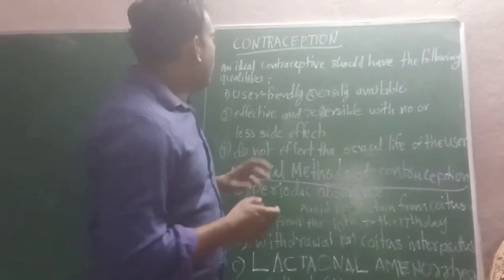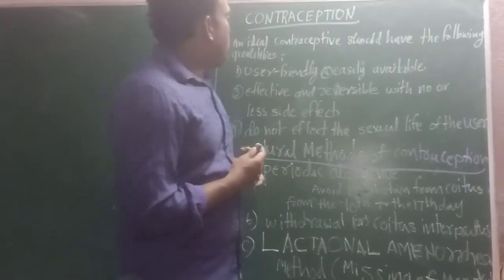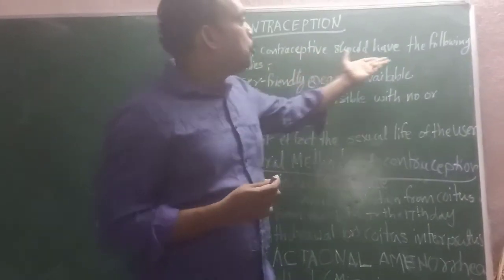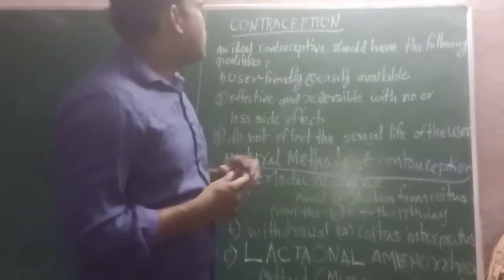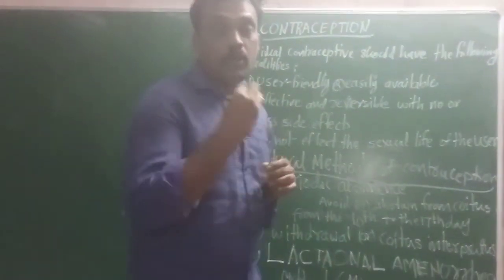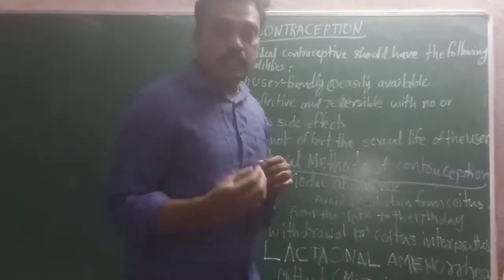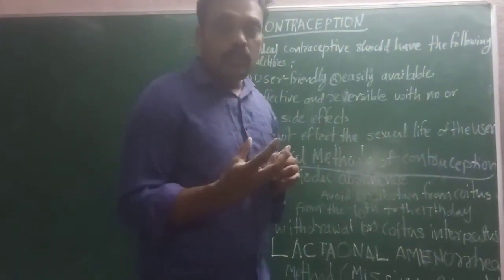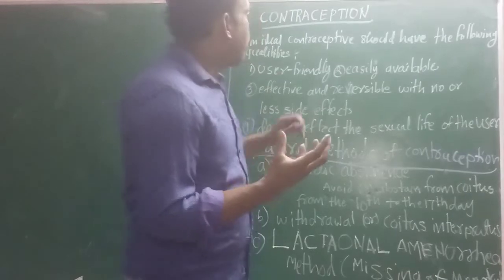An ideal contraceptive should have the following qualities. If you use condoms or Niroth, copper T or any instruments or tools, that is ideal.